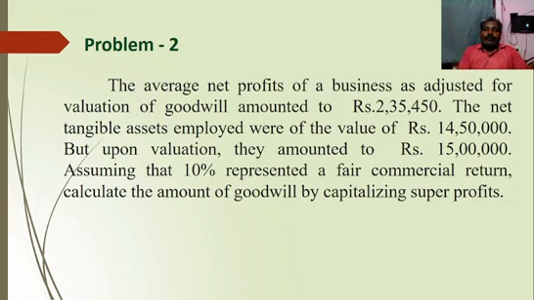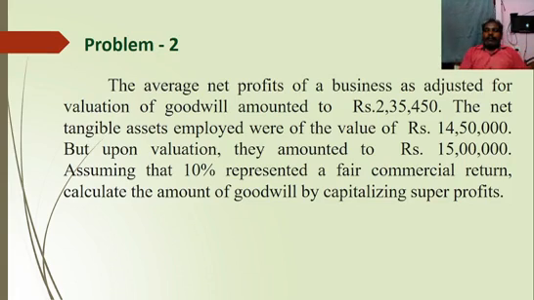So problem number 2. The average net profit of a business, as adjusted for valuation of goodwill, amounted to rupees 2,35,450. The net tangible assets employed were of the value of rupees 14,50,000, but upon valuation they amounted to rupees 15 lakhs. Assuming that 10% represented a fair commercial return, calculate the amount of goodwill by capitalizing super profits.